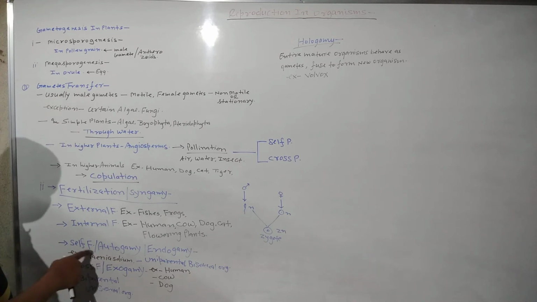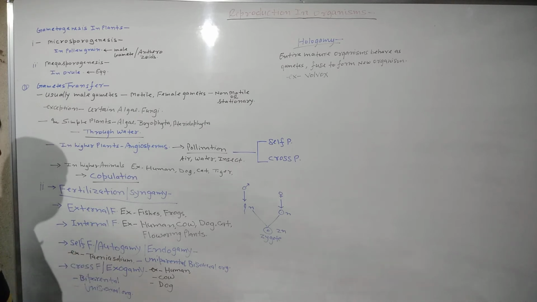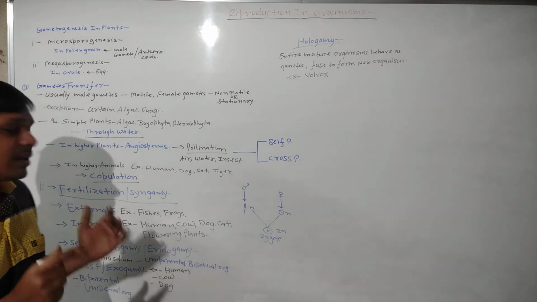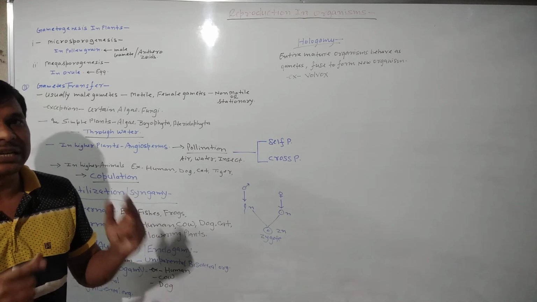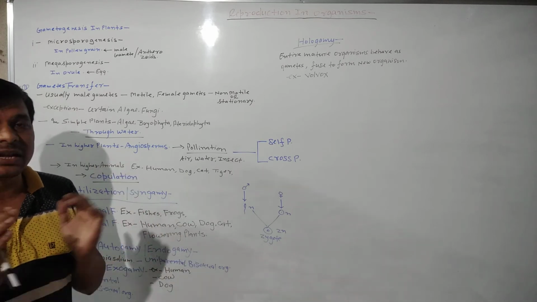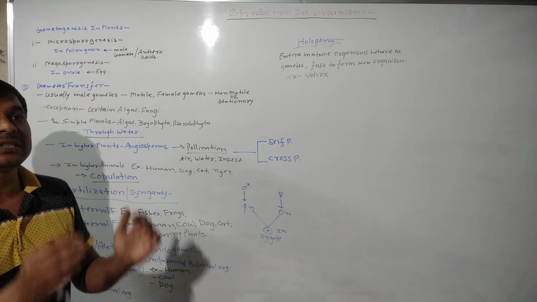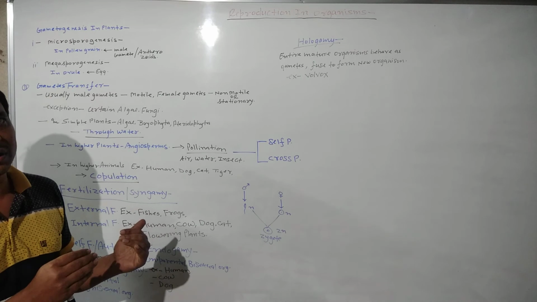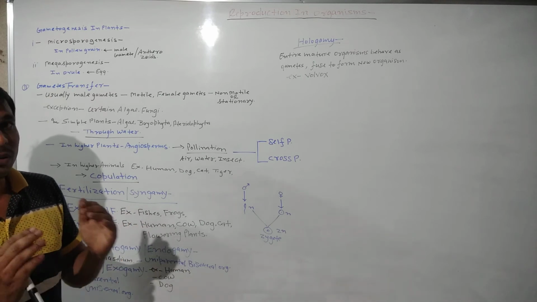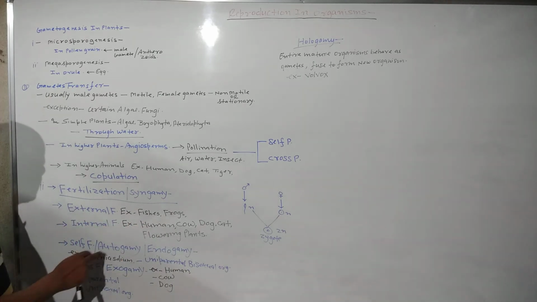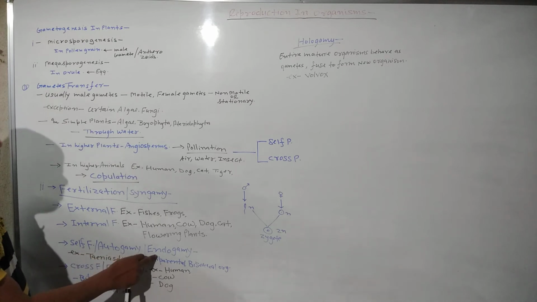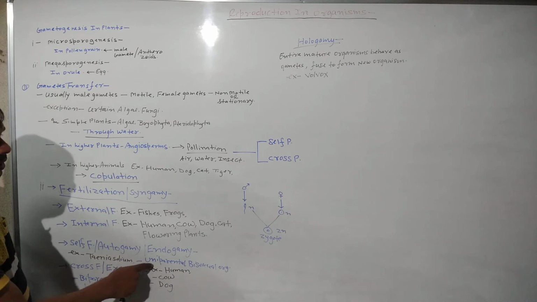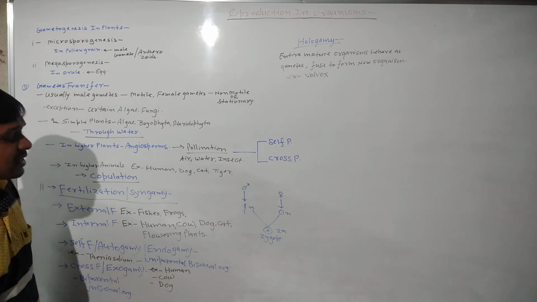Self fertilization or autogamy. What is self fertilization or autogamy? In self fertilization or autogamy, both the fusing gametes, male gamete as well as female gamete, are produced from the same single parent. एक ही पेरेंट से दोनों गैमेट्स प्रोड्यूस होते हैं और फ्यूज करके जाइगोट बनाएंगे. तो इस प्रोसेस को बोलेंगे क्या हम? सेल्फ फर्टिलाइजेशन और ऑटोगैमी और इंडोगैमी. सेल्फ फर्टिलाइजेशन takes place in case of bisexual organism.